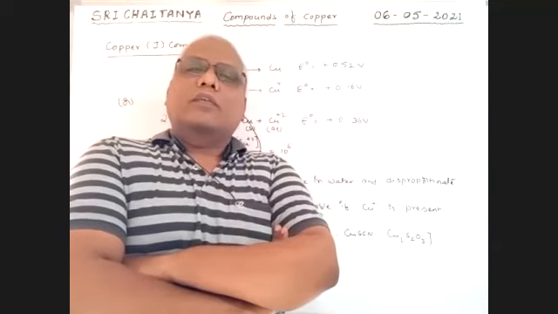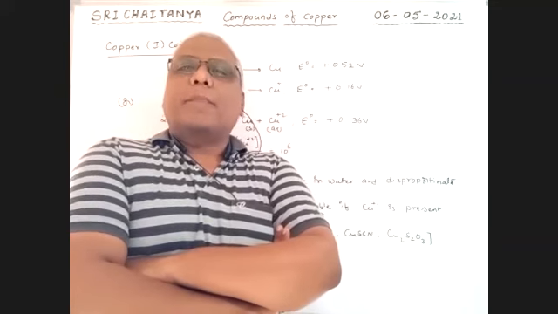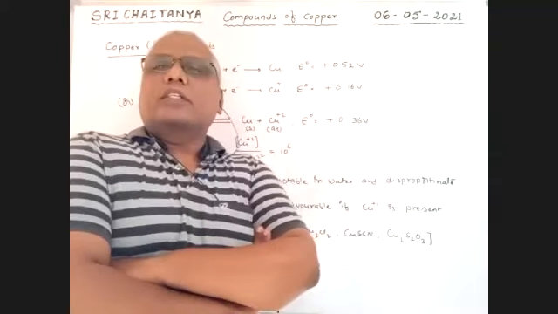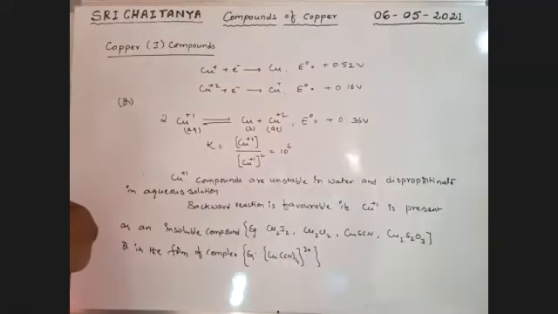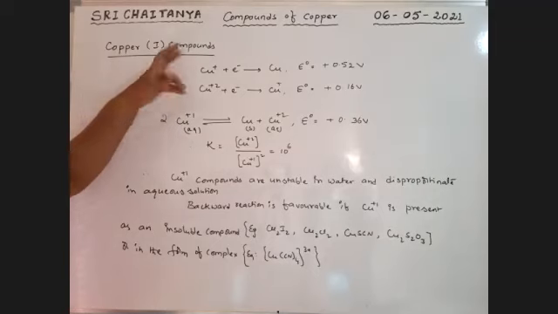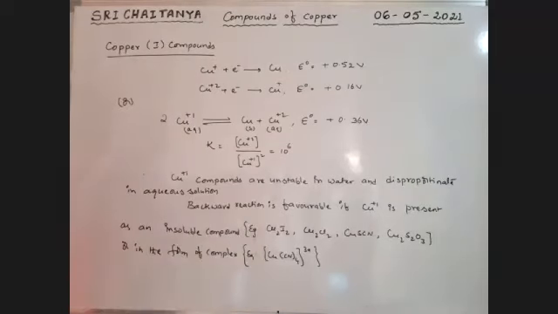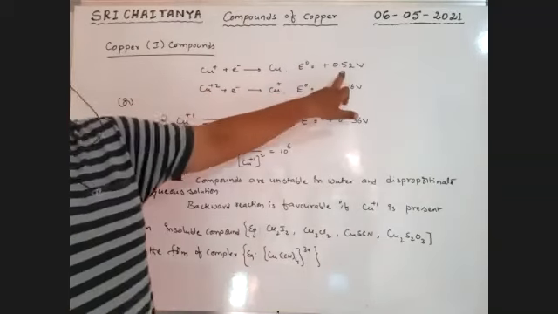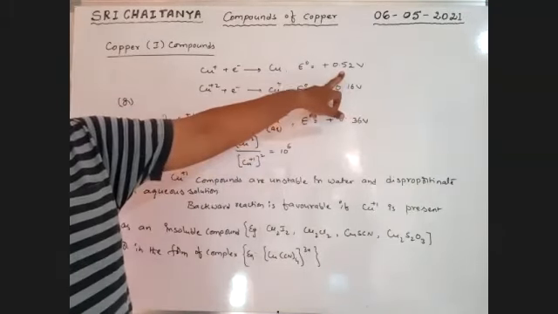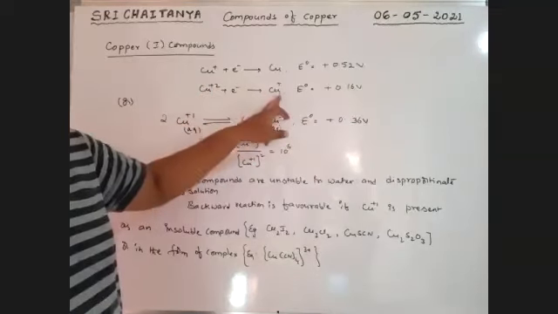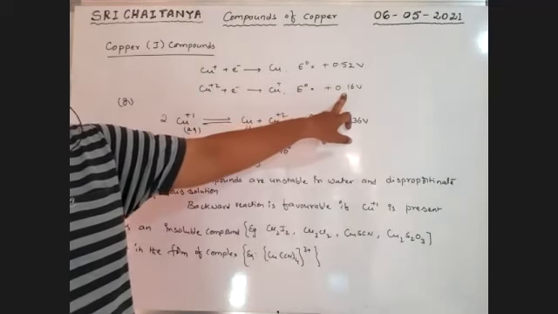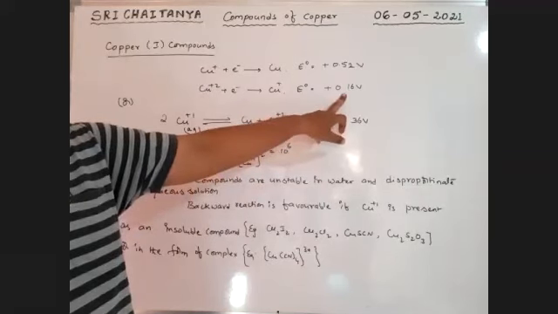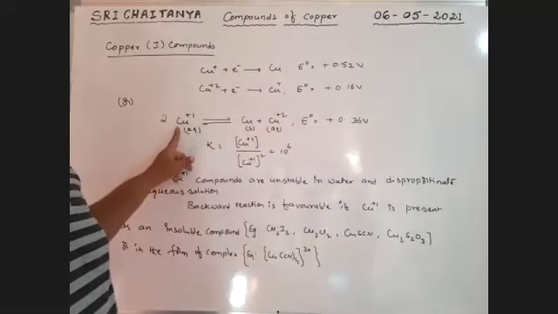Now we are starting with copper 1 compounds, that is cuprous compounds. According to our SRP values, Cu+1 changing to Cu, the E0 value is 0.52. And if Cu+2 changes to Cu+1, the E0 value is 0.16 volts.